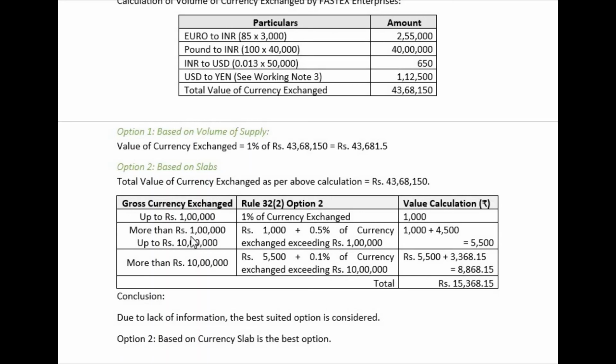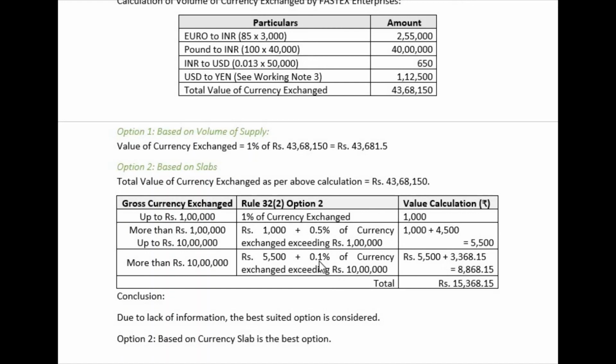And then more than 1 lakh up to 10 lakh: 1,000 plus 0.5% of currency exchange exceeding 1 lakh rupee and less than 10 lakh rupee. That will come somewhere around 9 lakh. 9 lakh into 0.5% will give you 4,500. So total is 5,500. So this 5,500 plus 0.1% of currency exchange exceeding 10 lakh rupee, right?